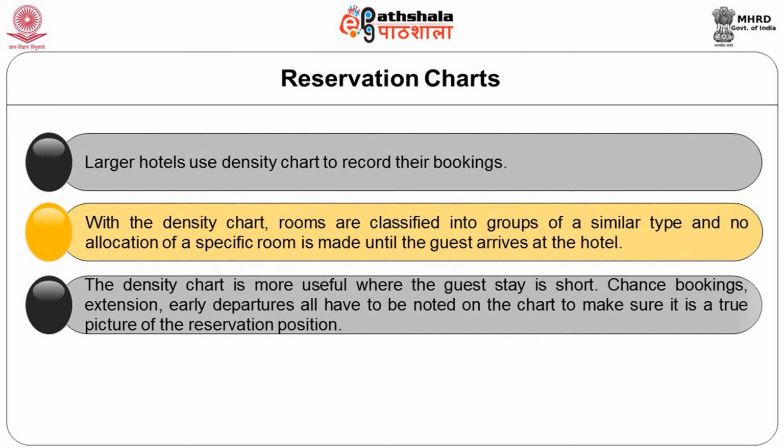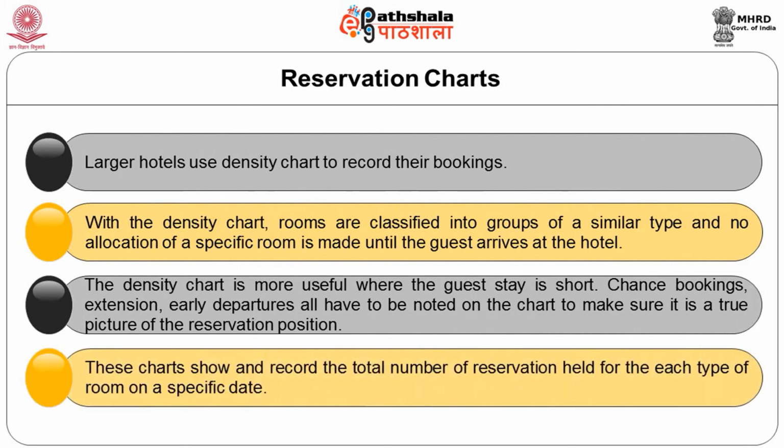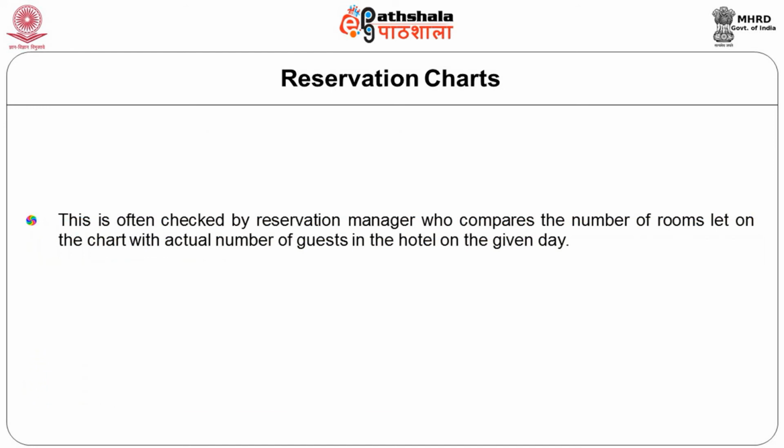Chance bookings, extensions and early departures all have to be noted on the chart to make sure it is a true picture of the reservation process and its position. These charts show and record the total number of reservations held for each type of room on a specified day. This is often checked by the reservation manager, who compares the number of rooms let on the chart with the actual number of guests in the hotel on a particular day.